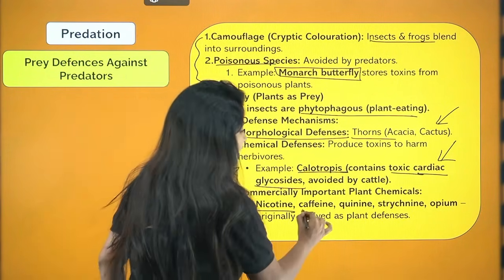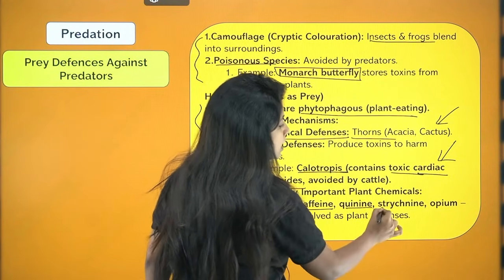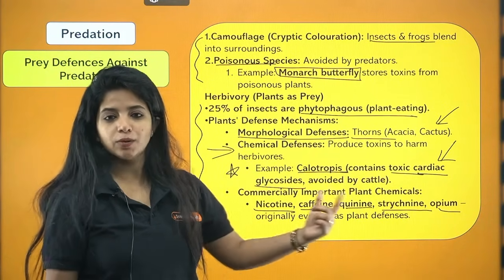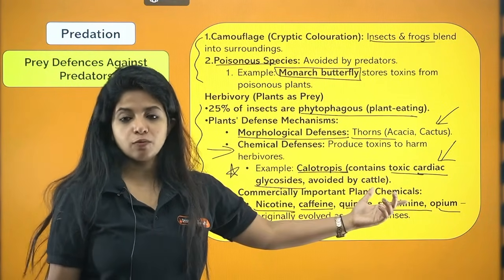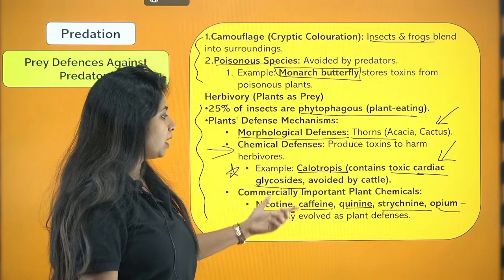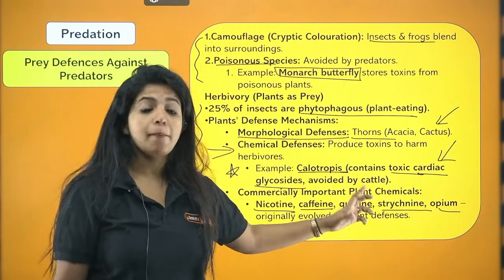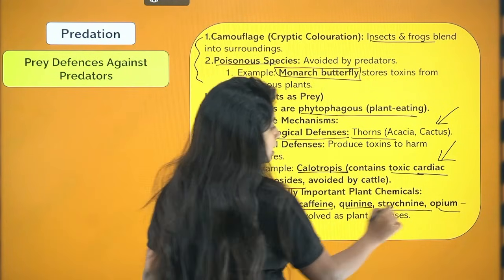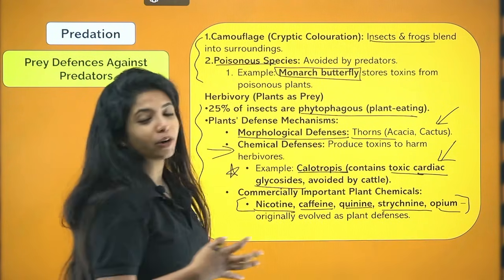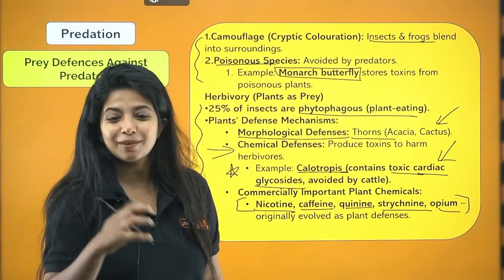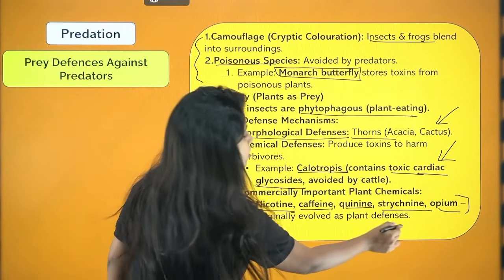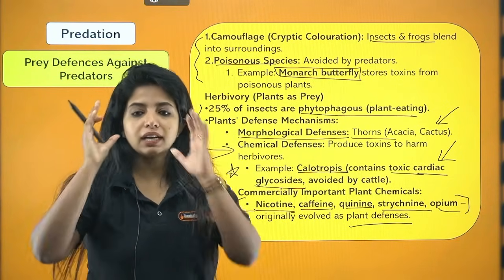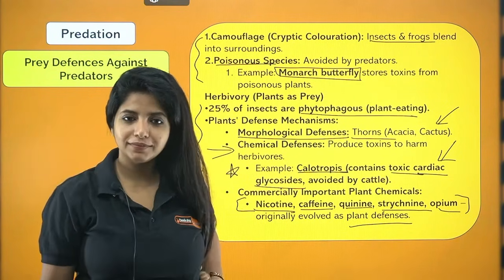So nicotine is one, caffeine is the next one, quinine is the third one, strychnine is the next one, and opium is the next one. Nicotine and opium you know. Opium we get from opium poppy or Papaver somniferum. Apart from that, you have caffeine, quinine, and strychnine. Okay, please remember these names. We say that they are very important plant chemicals, but actually they are produced as a defense mechanism. Nicotine, quinine, caffeine, strychnine, and also opium. Got it? Yes, ma'am.